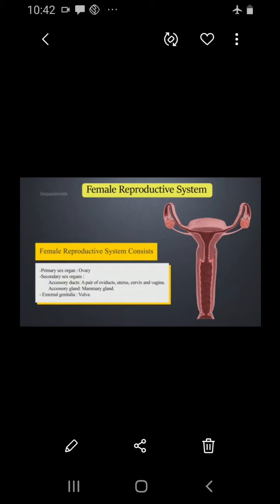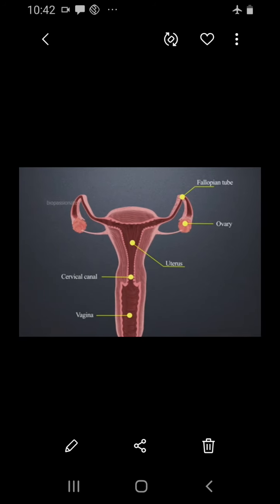When we say ovary, it is seen as a pair of almond-shaped ovaries located at the lower part of the abdominal cavity, nearer to the kidney. The ovaries are female gonads which produce the female gamete, that is the egg or ova. This is done by the secretion of the hormones called estrogen and progesterone. In male we have seen only one hormone, testosterone, whereas in female there are two hormones, estrogen and progesterone, which are responsible for the formation of the gamete.